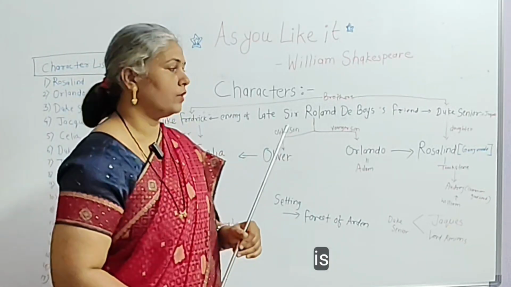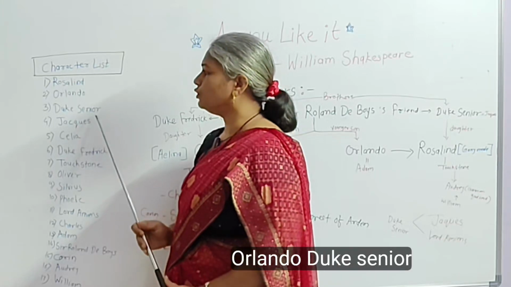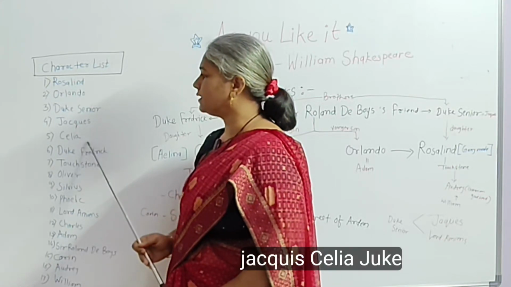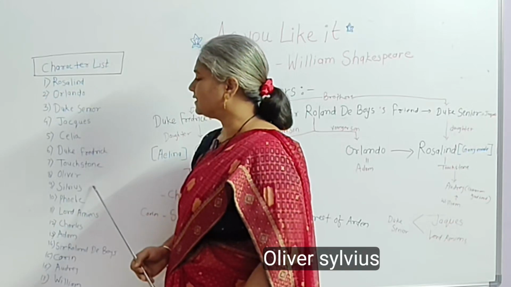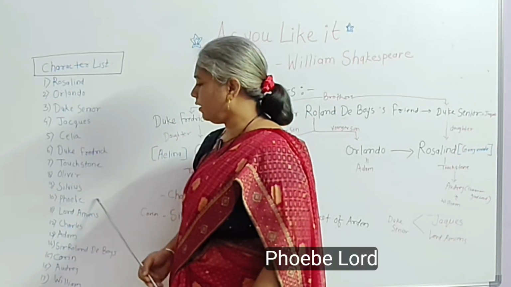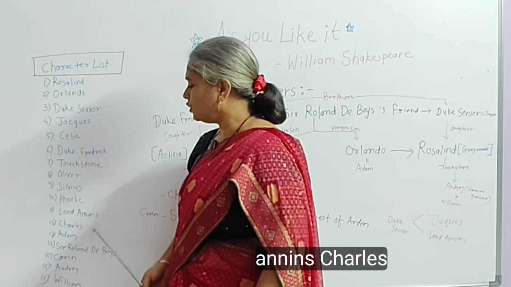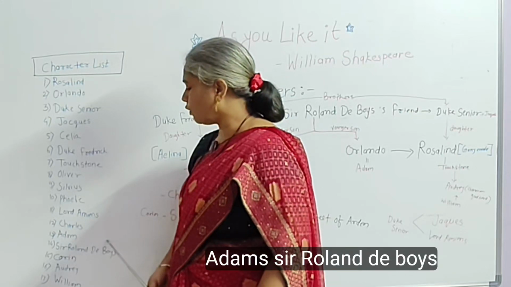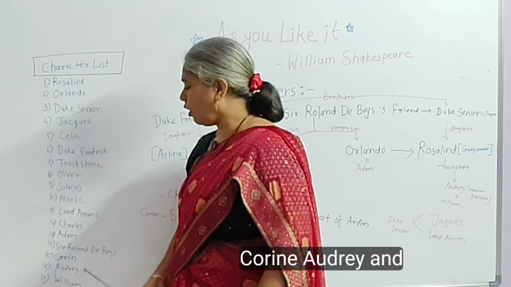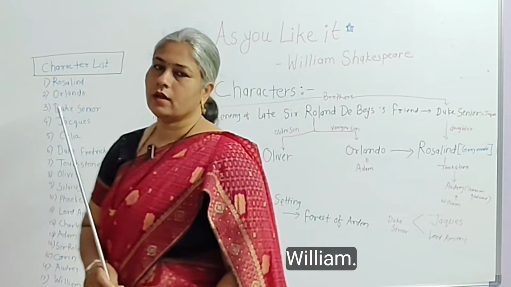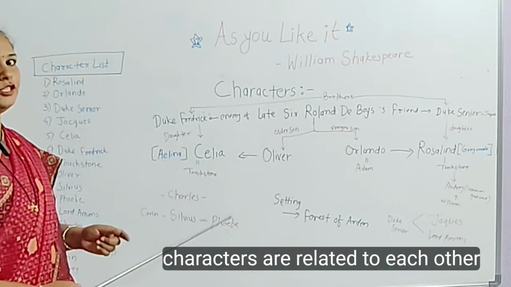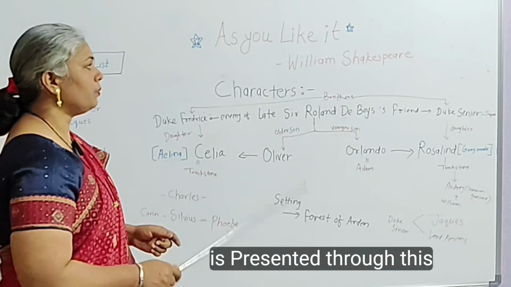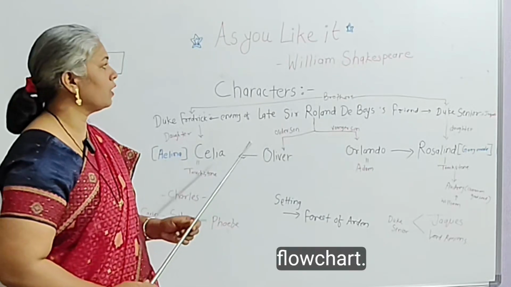drama is Rosalind, Orlando, Duke Senior, Jacques, Celia, Duke Frederick, Touchstone, Oliver, Sylvius, Phoebe, Lord Amiens, Charles, Adam, Sir Roland de Boys, Corin, Audrey, and William. So, how these characters are related to each other is represented through this flowchart.